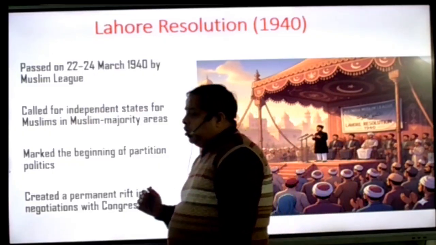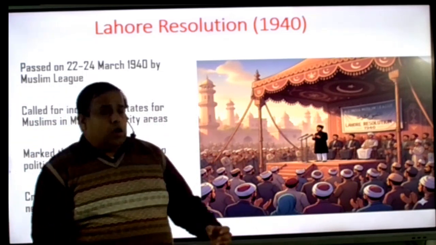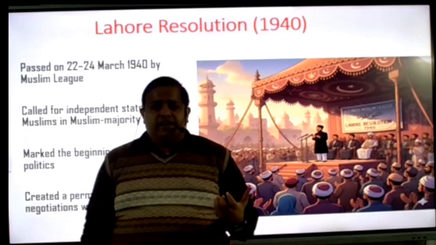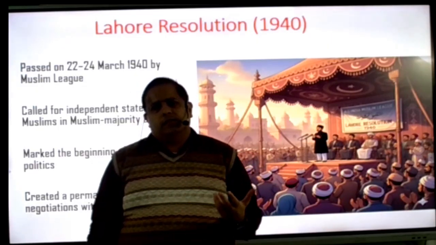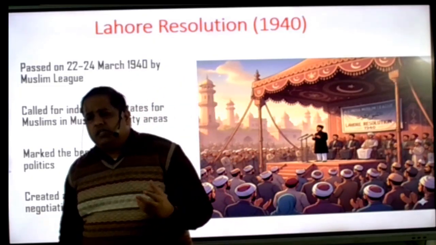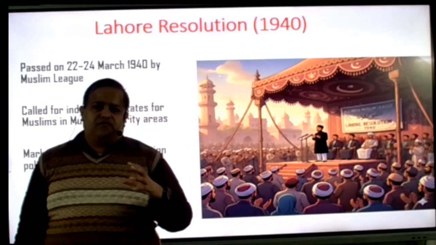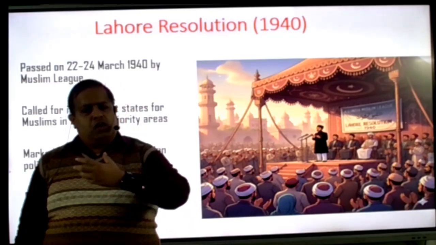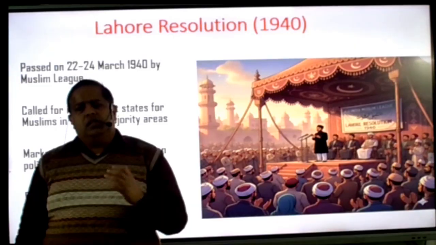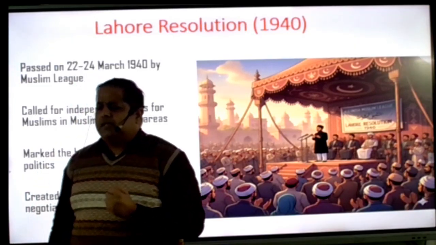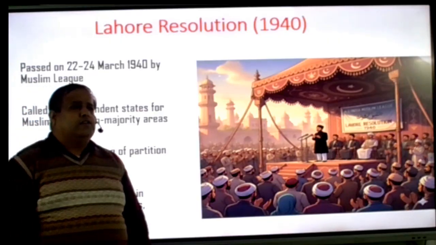So how did this roadmap start? What happened there? When the Britishers did not listen to Congress, all the Congress members decided to resign from the British councils. I hope you remember that there were 11 British provinces, and out of 11, in 5 Congress got a majority, and in 3 they formed coalition governments. So out of 11, in 8 the Congress formed the government. Congress members finally decided that we have to resign. So the Congress members resigned.